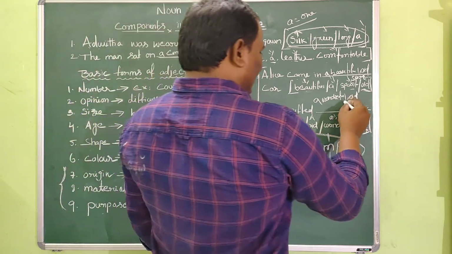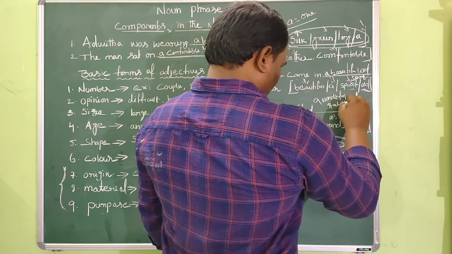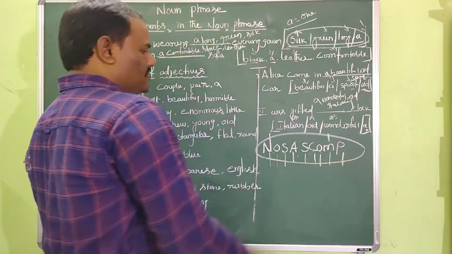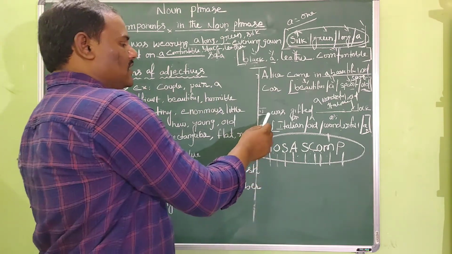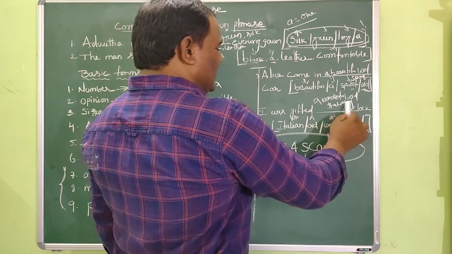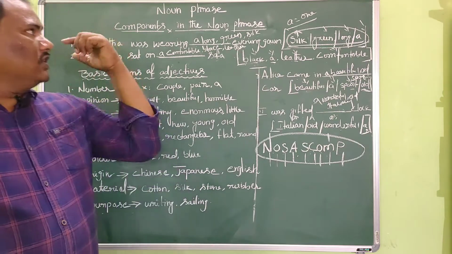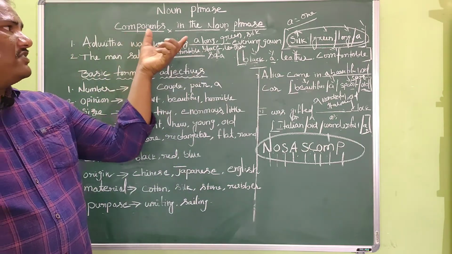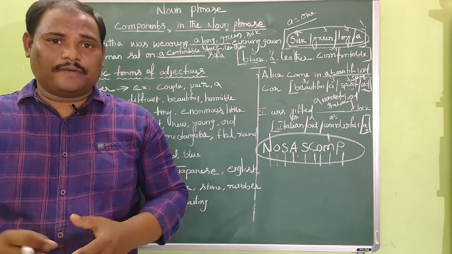Origin, Italian. And purpose is not mentioned. And here the correct sequence of all these words is I was gifted a wonderful old Italian clock. So this is all about the noun phrase and the components in the noun phrase, especially for today.